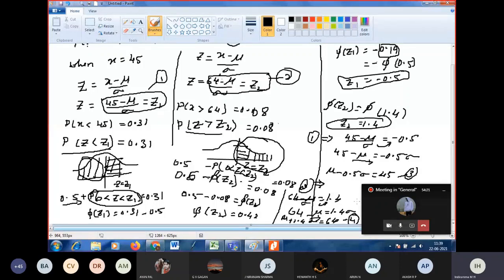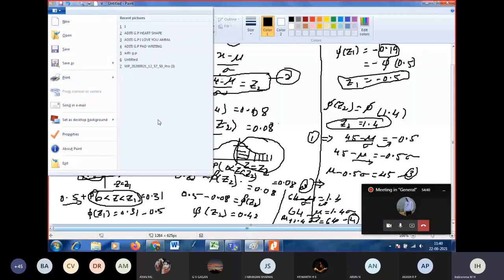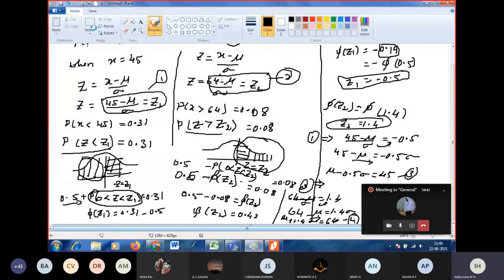Yes? Is it not? Yes, ma'am. Two equations with two unknowns means we can easily solve. Is there any doubt up to here in this problem? No, ma'am.